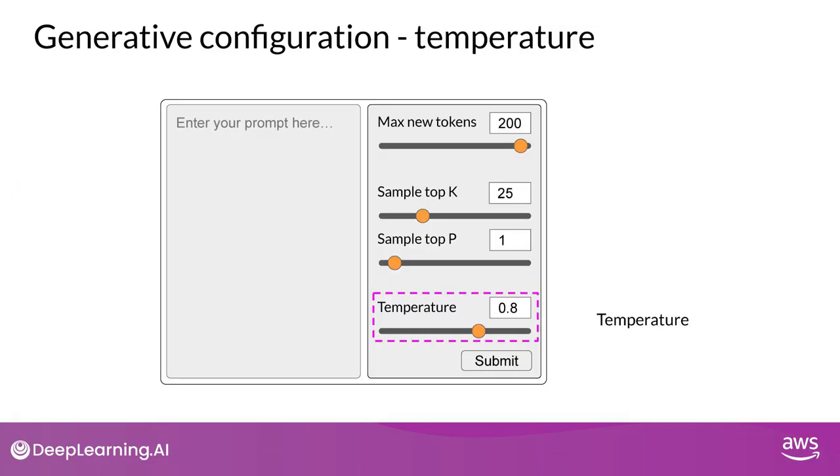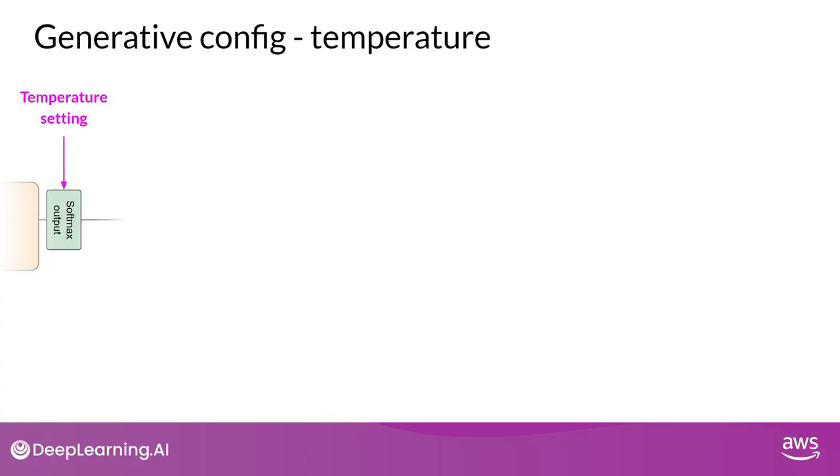One more parameter that you can use to control the randomness of the model output is known as temperature. This parameter influences the shape of the probability distribution that the model calculates for the next token. Broadly speaking, the higher the temperature, the higher the randomness, and the lower the temperature, the lower the randomness. The temperature value is a scaling factor that's applied within the final softmax layer of the model that impacts the shape of the probability distribution of the next token. In contrast to the top K and top P parameters, changing the temperature actually alters the predictions that the model will make.